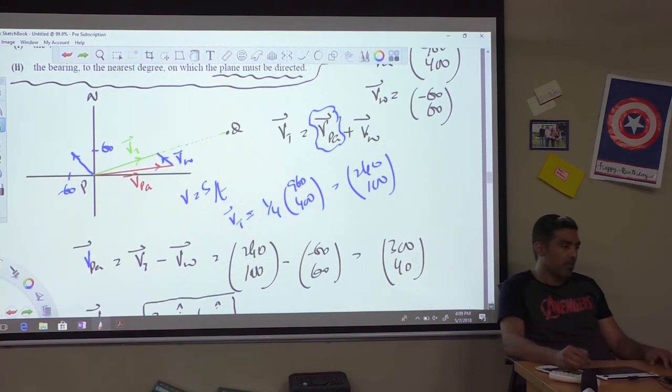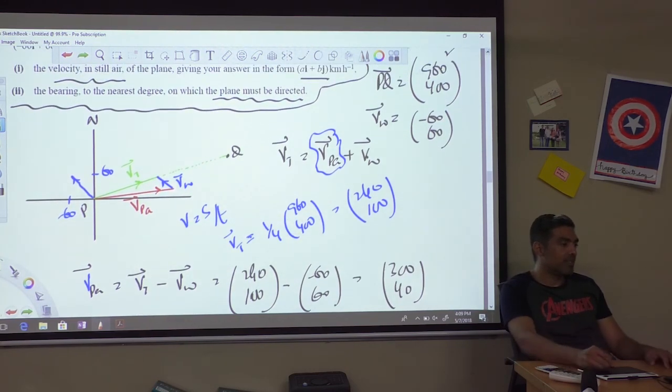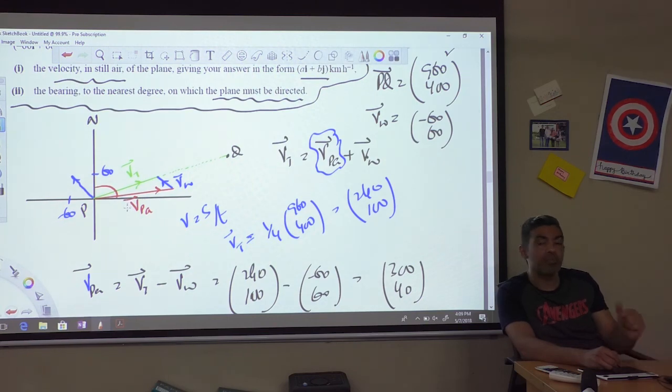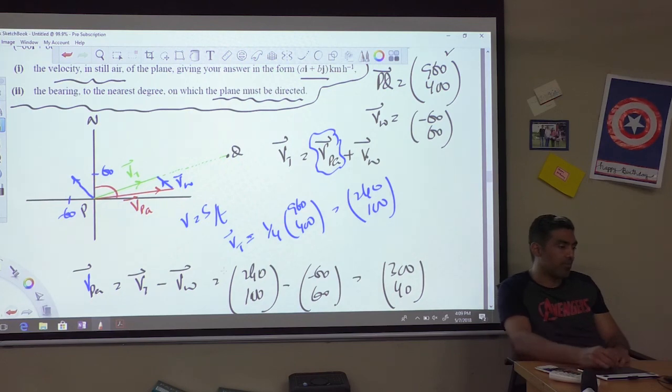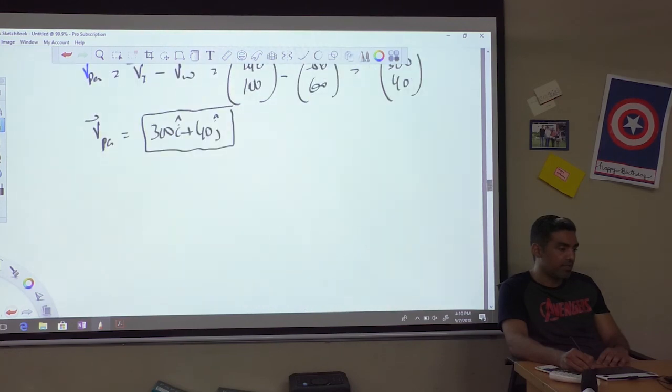So the bearing to the nearest degree on which the plane must be directed, that means they're basically asking where would you want the plane to start off, so that after the wind pushes it, it would come on course. So they're asking us for the bearing of the velocity of the plane in still air, which is this angle, and we can easily find that out because now we have the velocity vector. From the velocity vector I can easily find this small angle. Again I'm going to call it alpha.